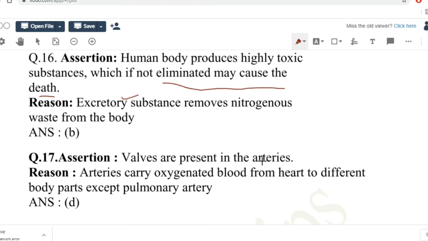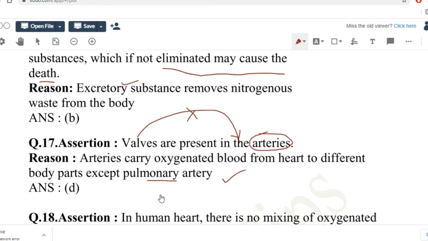Assertion, valves are present in the arteries. Reason, arteries carry oxygenated blood from heart to different body parts except the pulmonary artery. So we know that arteries do not have any valves. The ones having valves are the veins, to prevent the backflow of the blood. So here assertion is false. Reason is true, except the pulmonary artery. Arteries carry oxygenated blood; the pulmonary artery is the only one which carries deoxygenated blood from heart to lungs. So here the option is D. Assertion is false, reason is true.